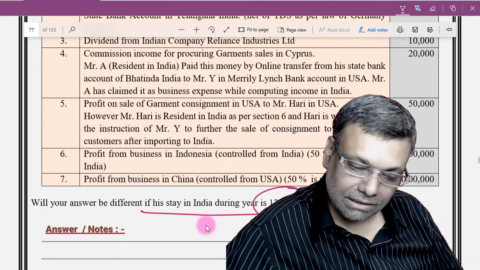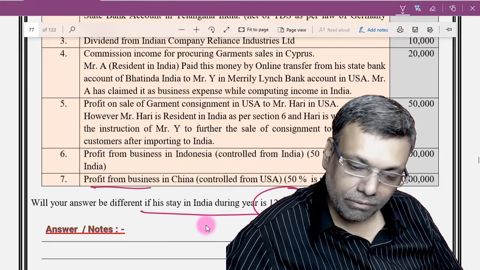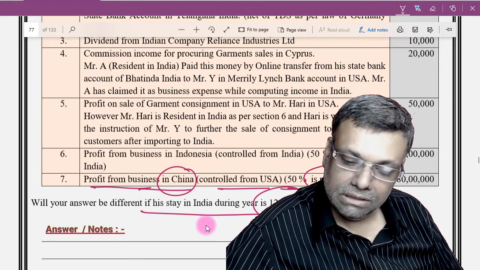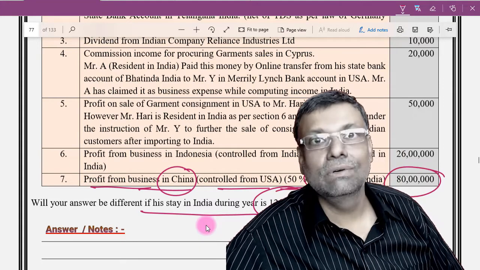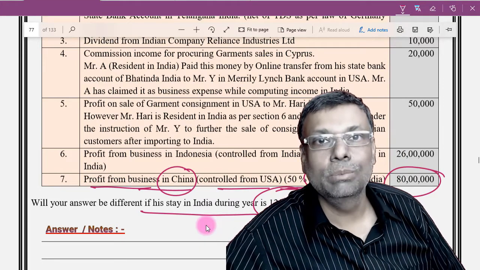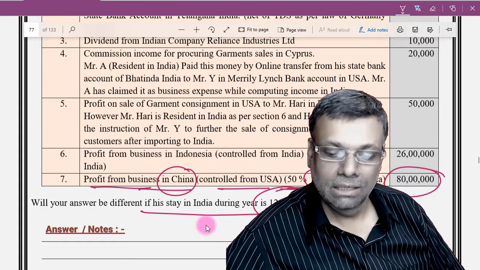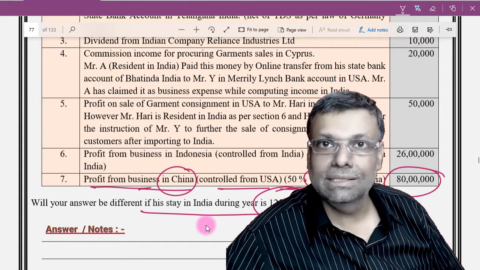Now, it seems that, taking just one of the entries, profits from business in China controlled from USA, 50% is received in India. So, after 80 lakhs, 40 lakhs is already received. That means your Indian income is already crossing 15 lakhs of rupees. Okay. So, in that particular case, the 120 days test will be applicable.